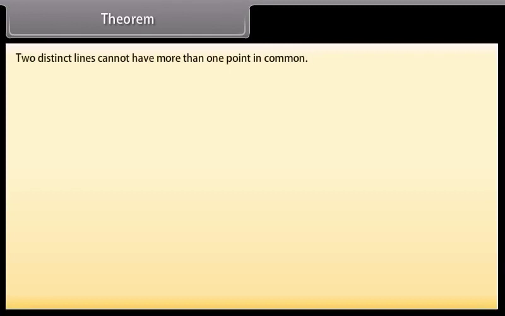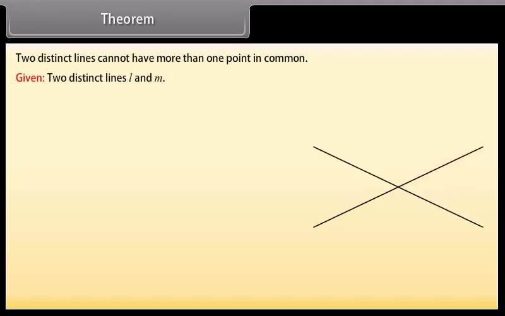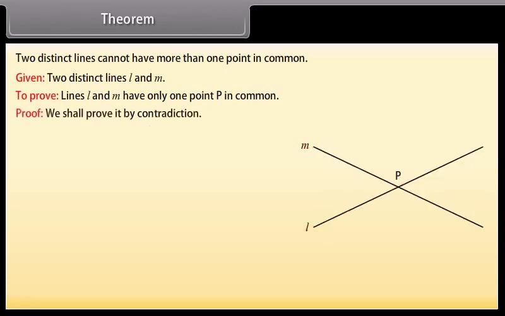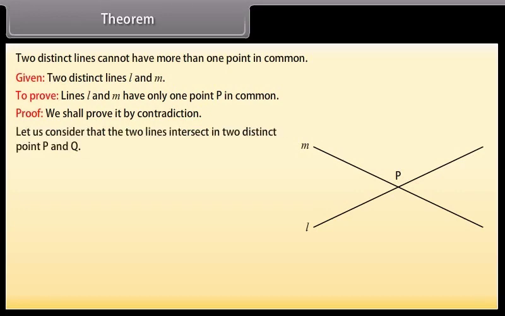Theorem: two distinct lines cannot have more than one point in common. Given two distinct lines L and M, we have to prove that lines L and M have only one point P in common. Proof. We shall prove it by contradiction. Let us consider that two lines intersect in two distinct points P and Q.